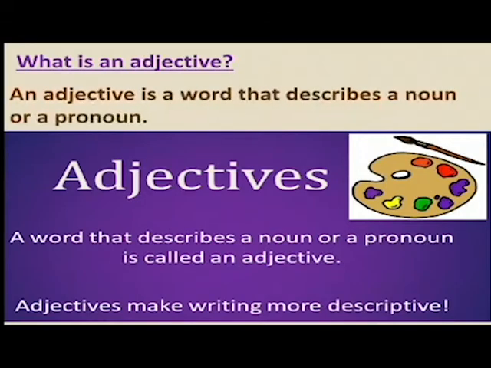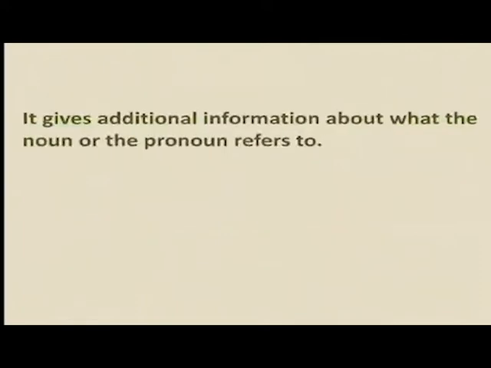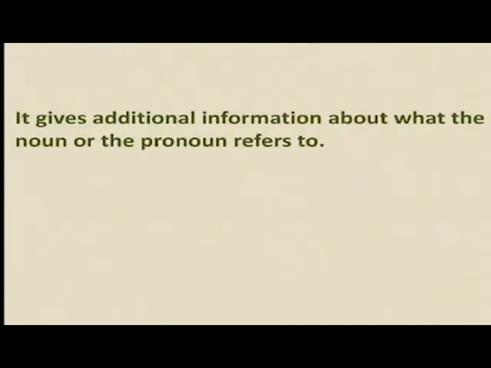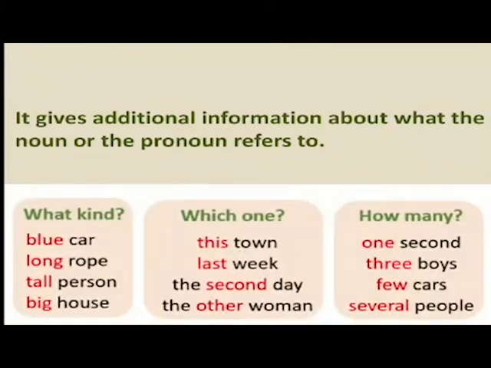An adjective is a word that describes a noun or a pronoun. Yes, it is the adjective which describes a noun or a pronoun, its quality, its property, its size, shape, color, quantity, and many more things. So let's continue. It gives additional information about what the noun or the pronoun refers to, like what kind, which one, how many.